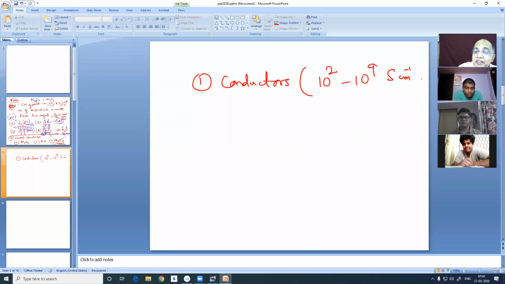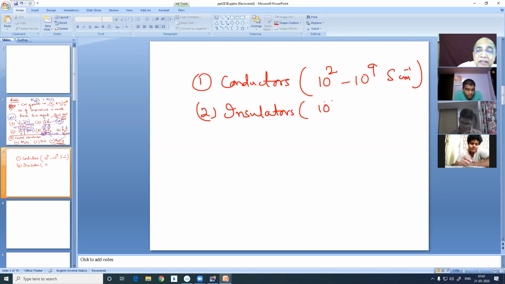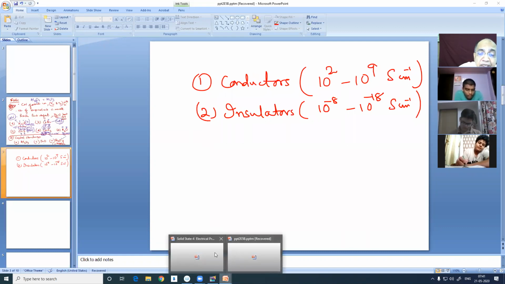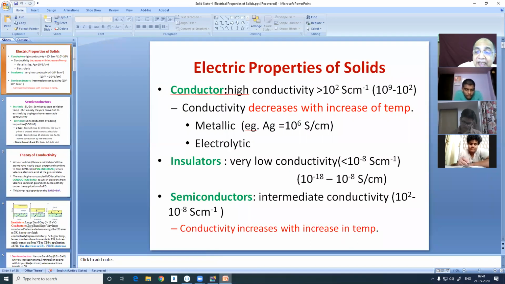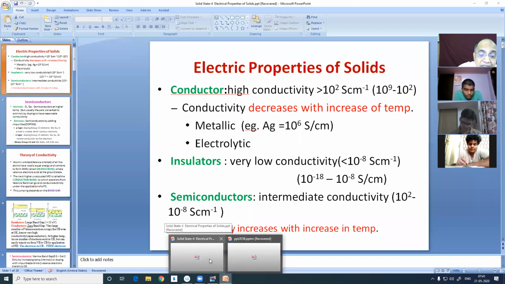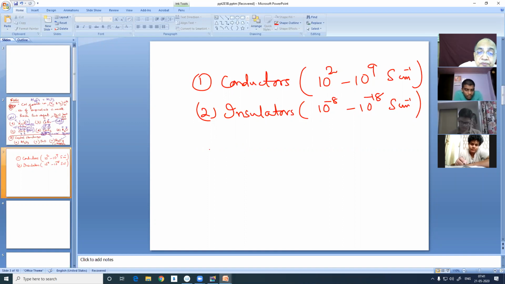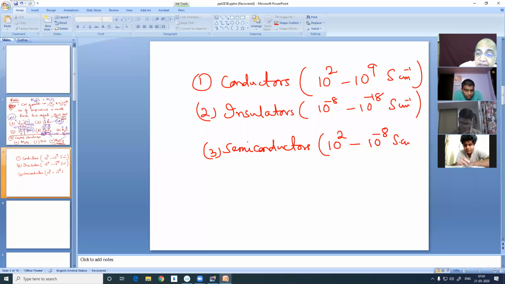Simon centimeter inverse. And the other contrast is insulators, which is between 10 to the power -8 to 10 to the power -18 Simon centimeter inverse, if I am not wrong, because I have a very poor memory. Yes. And in between that comes semiconductors. The conductivity lies between 10 to the power 2 to as low as 10 to the -8 Simon centimeter inverse.